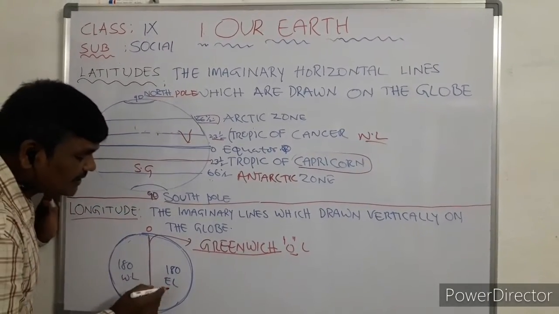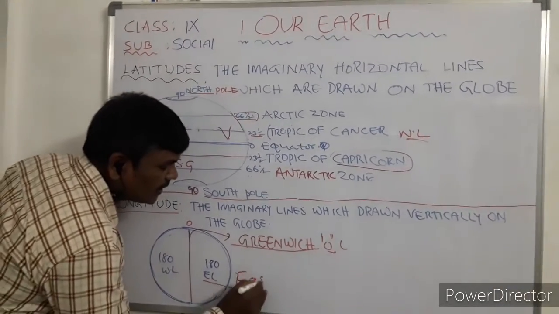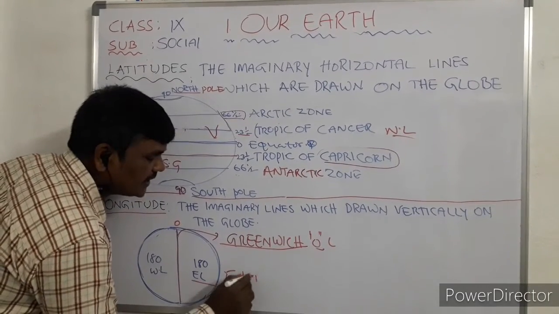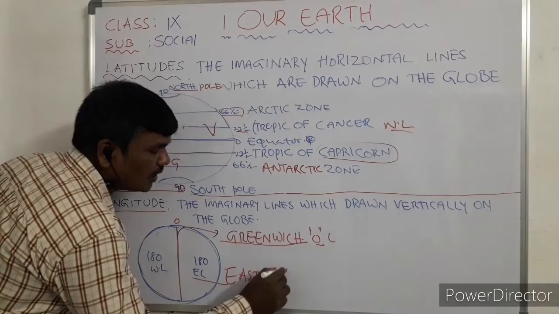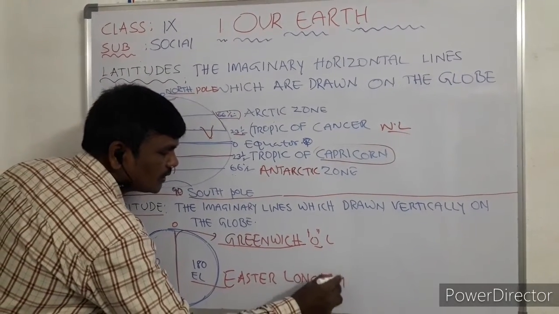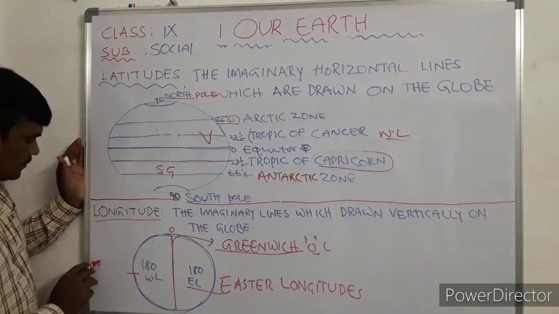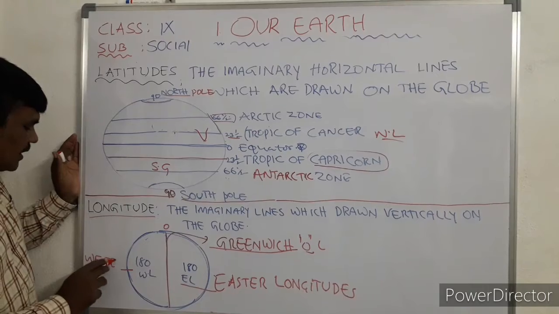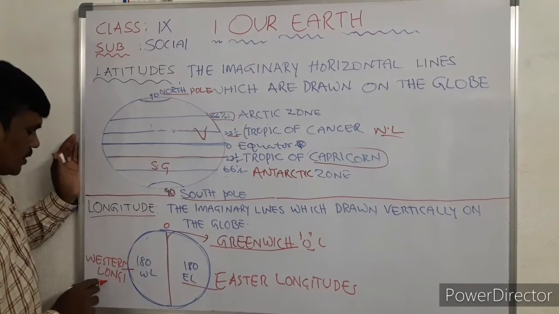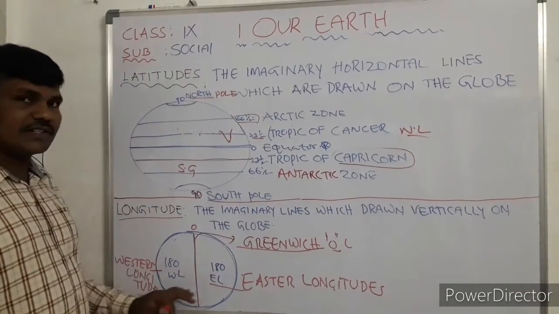One is the eastern longitudes. I will write in capitals: EASTERN, eastern longitudes. These are eastern longitudes. The next one is western longitudes, WESTERN, western longitudes. These are the things you have to understand here.